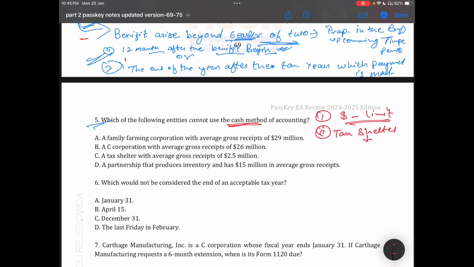As per the IRS, a tax shelter organization must follow the accrual method, regardless of its size. So the first option is saying the family corporation with average gross receipts of 29 million, which means it does not exceed the dollar limit. So this will not be your answer. It also does not exceed your dollar limit. The tax shelter, it's very important.